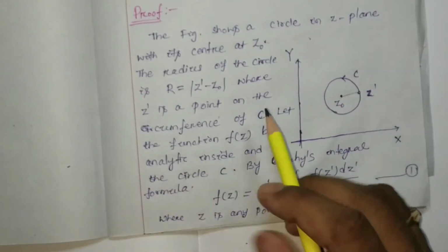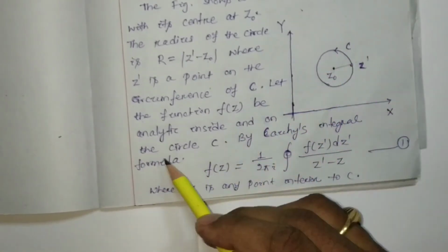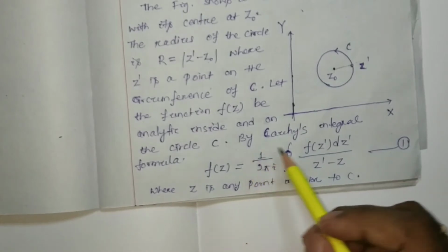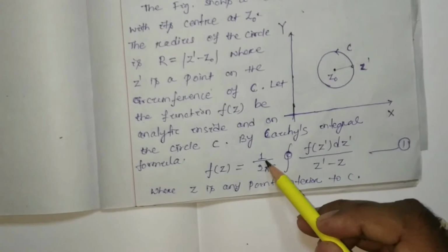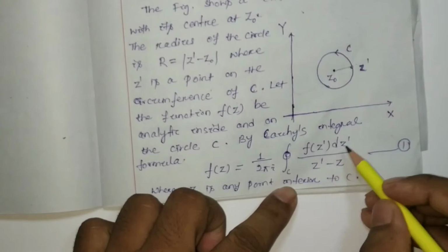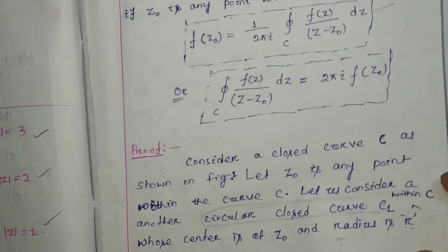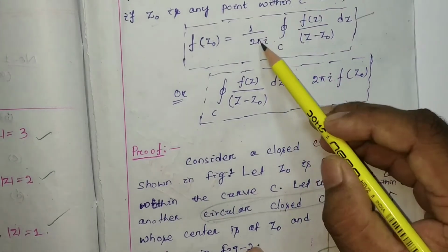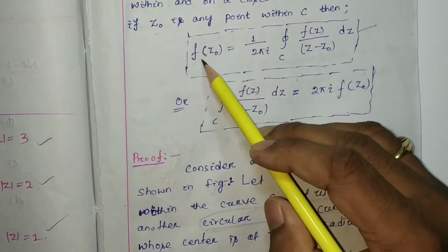Let the function f(z) be analytic inside and on the circle C. By Cauchy's integral formula, f(z) = 1/(2 pi i) closed integral over C of f(z') dz' / (z' - z). We have studied Cauchy's integral formula: 1/(2 pi i) closed integral over C of f(z)/(z - z0) gives f(z0).